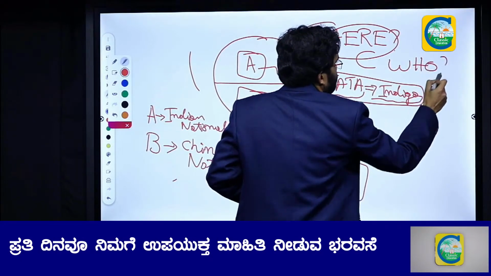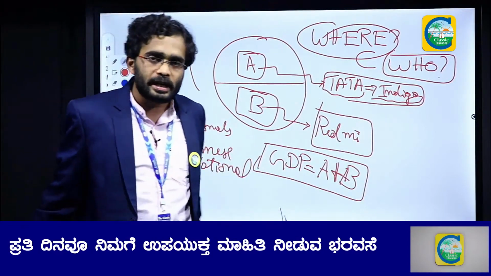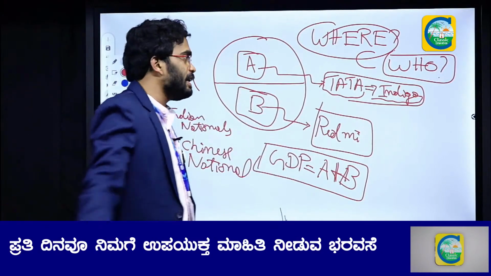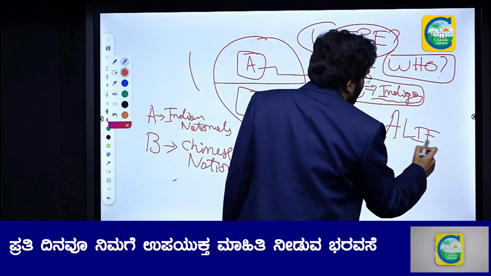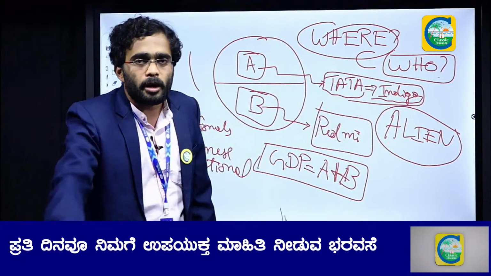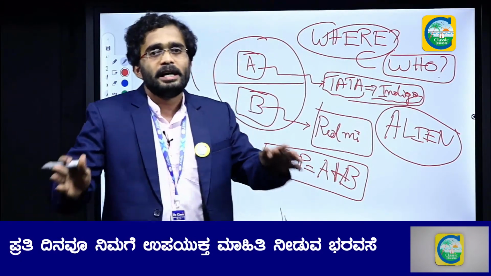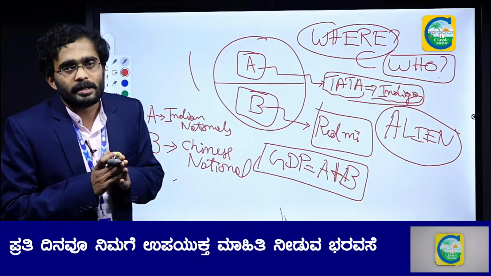An American national, an Australian national, anyone may produce it. Even if an alien is residing inside the geography of India and that alien is producing spaceships, it will be included in the definition of GDP. This is GDP.